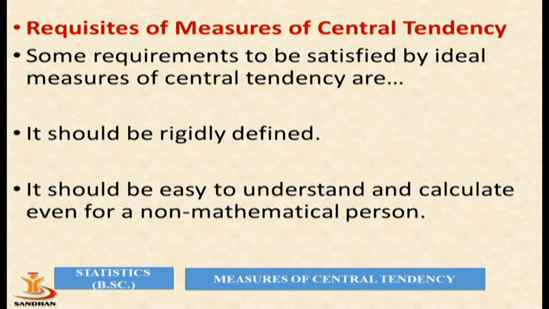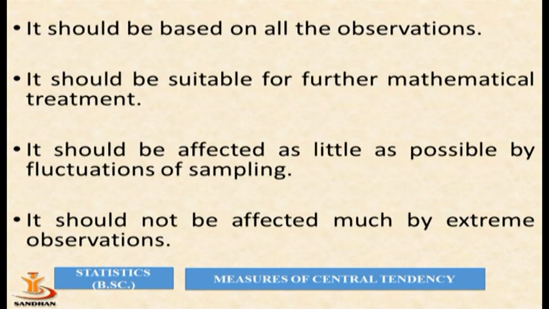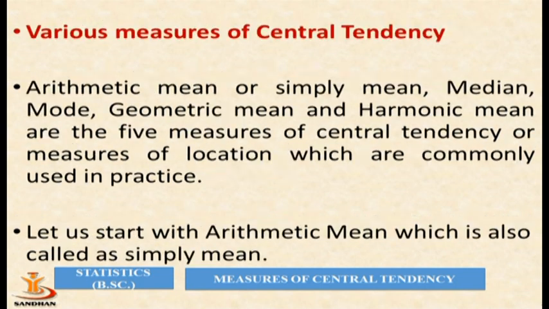So what are the requisites of a measure of central tendency? It should be rigidly defined. It should be easy to understand and calculate, even for a non-mathematical person. It should be based on all the observations. It should be suitable for mathematical treatment, so by using the measure of central tendency, you can use other mathematical formulas. It should be affected as little as possible by the fluctuation of sampling. It should not be affected much by extreme observations.